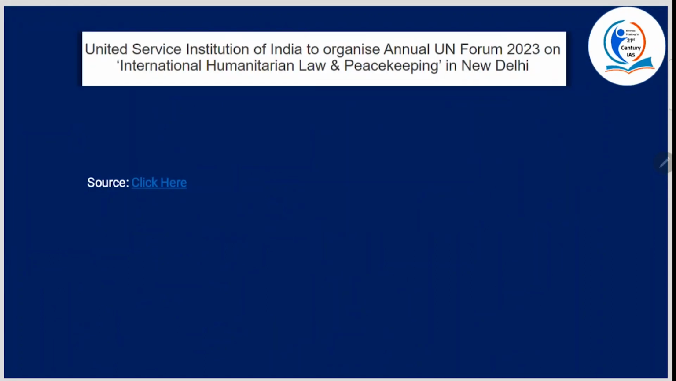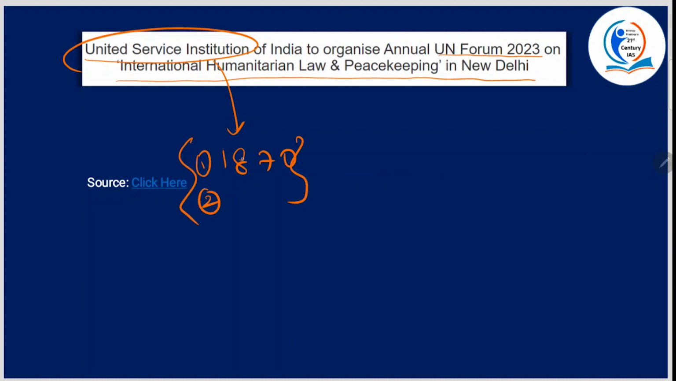Next, United Service Institution of India to organize annual UN Forum 2023 on international humanitarian law and peacekeeping in New Delhi. Now, what is this United Service Institution of India? It is the country's oldest think tank established in the year 1870. Why? For research and debate on national security and military affairs. So these are some basics, 2 points about United Service Institution of India.